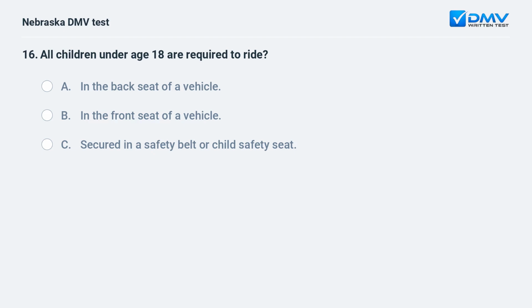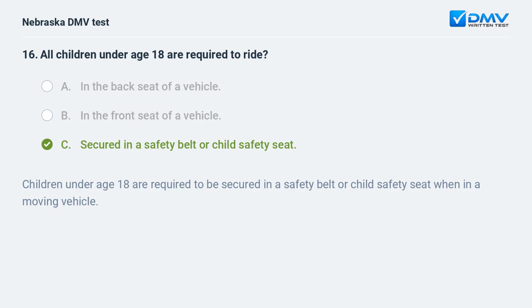All children under age 18 are required to ride A. In the back seat of a vehicle. B. In the front seat of a vehicle. C. Secured in a safety belt or child safety seat. C. Secured in a safety belt or child safety seat. Children under age 18 are required to be secured in a safety belt or child safety seat when in a moving vehicle.